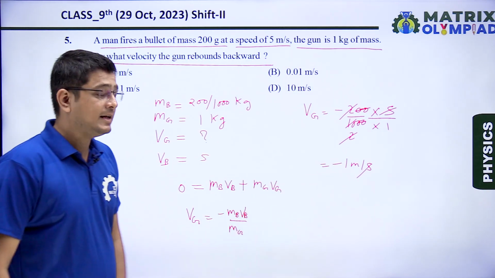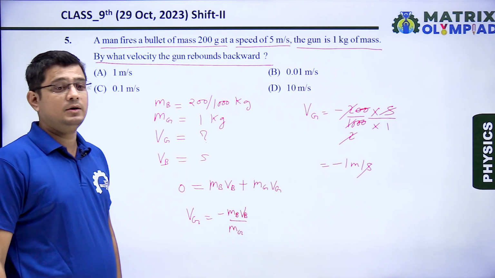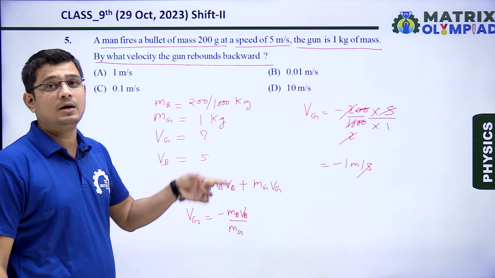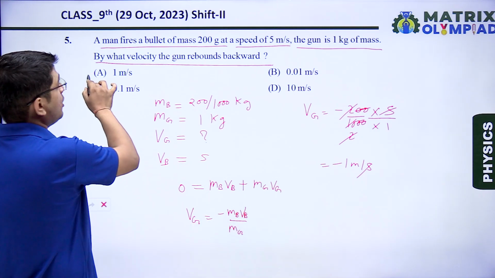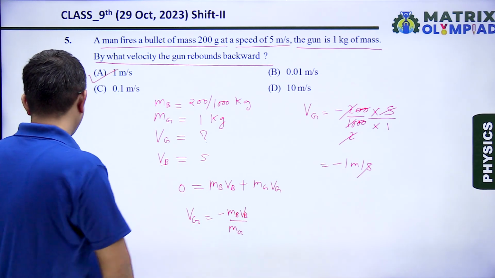Negative sign indicates that the direction of recoiling velocity of gun is just opposite to the direction of velocity of bullet. So our correct answer is option A, 1 meter per second.